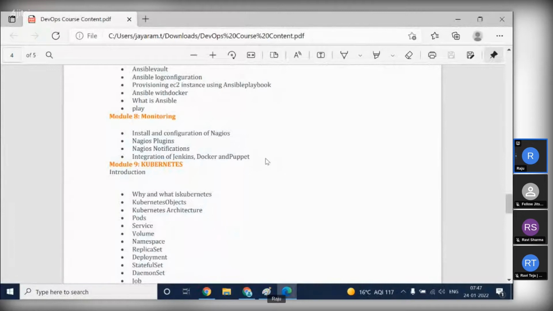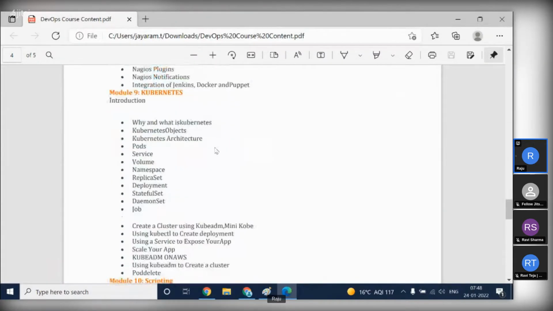It's a small tool. One session we can complete it. Nagios. Don't focus heavily on monitoring tools, because if you get a job in monitoring, then it's so much of a headache. So don't focus mostly on monitoring. Just put it in your resume if you know it, that's it.